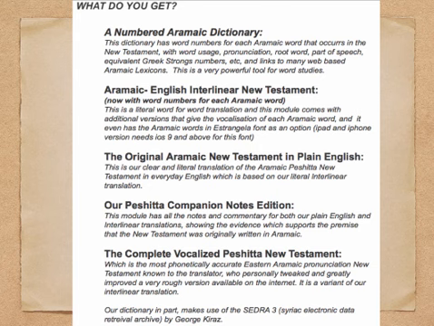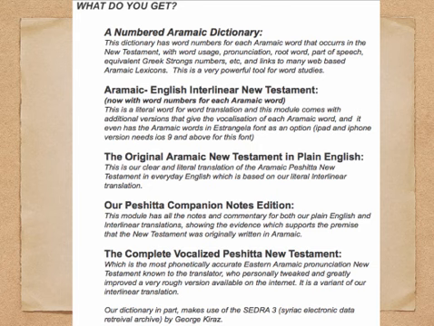It also provides the Aramaic English Interlinear New Testament, which is obviously interlinear, Aramaic and English together, and an interlinear really can help you fundamentally to understand the Aramaic text when you compare it to the equivalent word in English and then start to understand how the words are put together, learn vocabulary. Interlinears are a good way to really get started with a text. Then there's the original Aramaic New Testament in plain English, which is what AramaicNT.com provides.